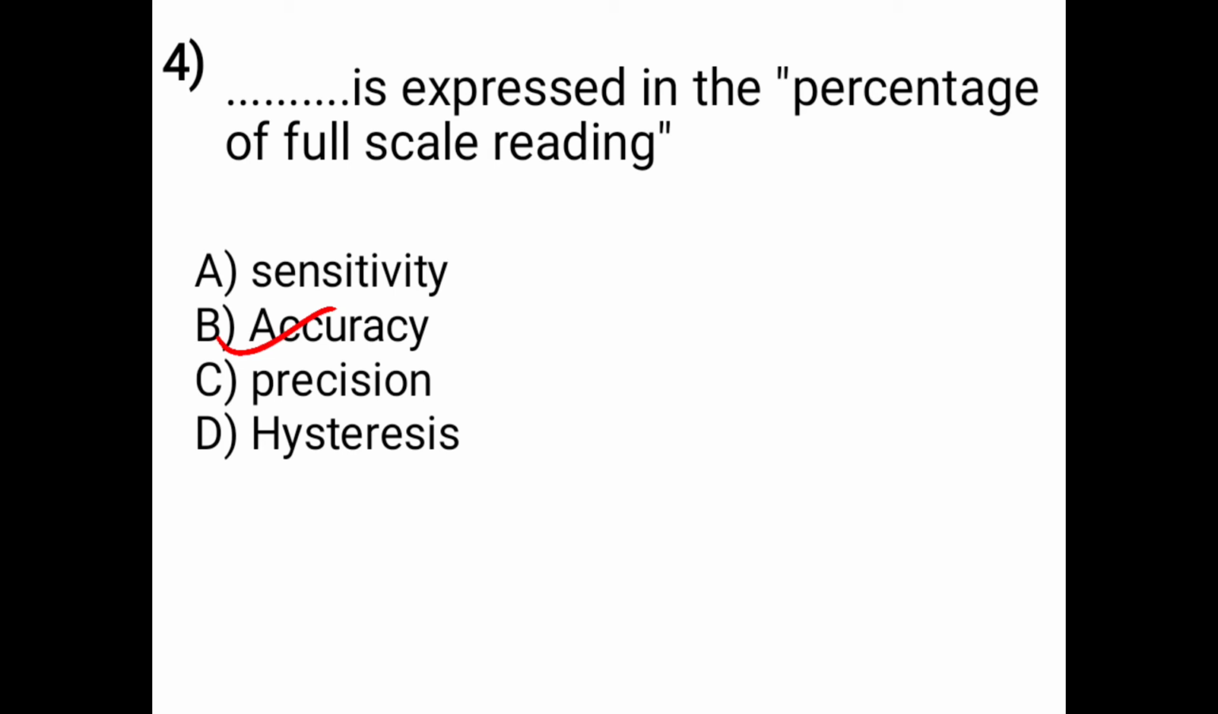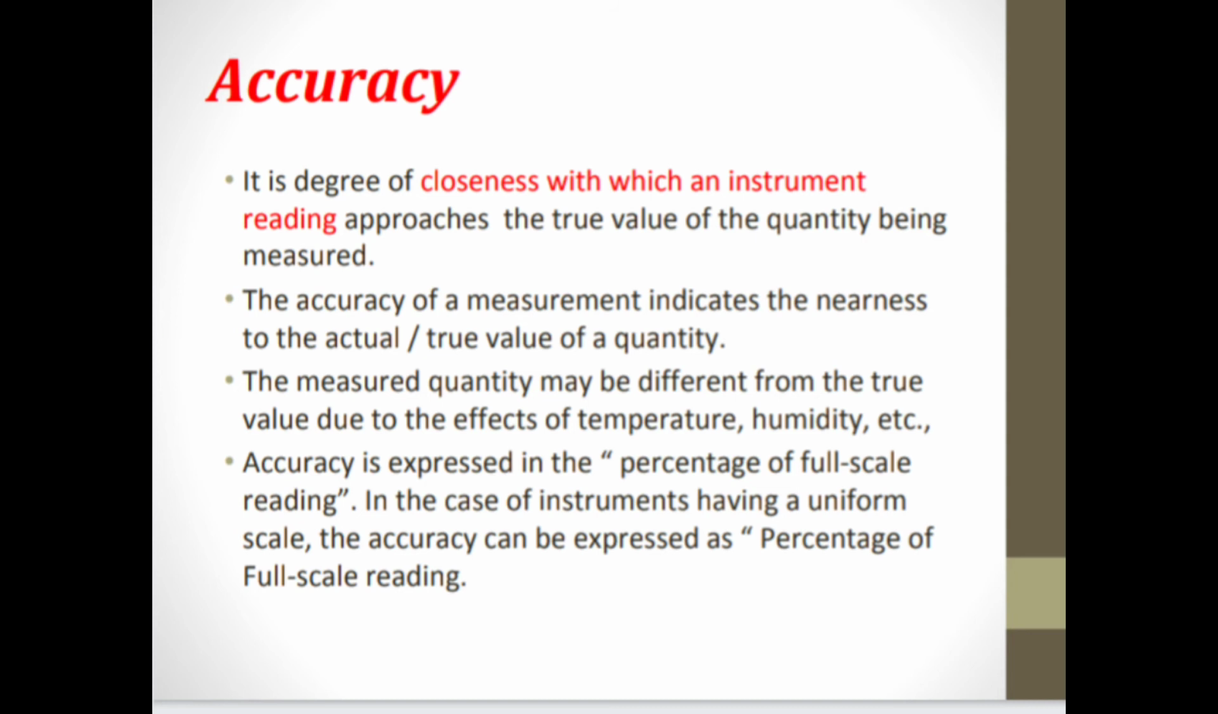So we see the accuracy in detail. Accuracy is the degree of closeness with which an instrument reading approaches the true value of the quantity being measured. Second point is the accuracy of a measurement indicates the nearness to the actual or true value of a quantity.